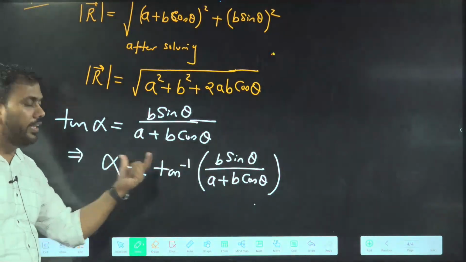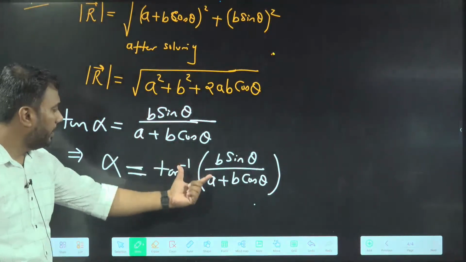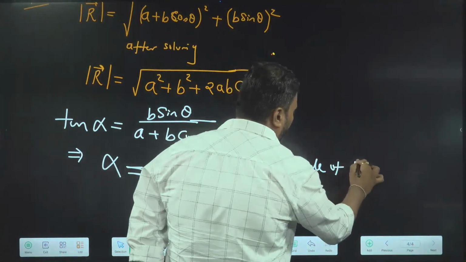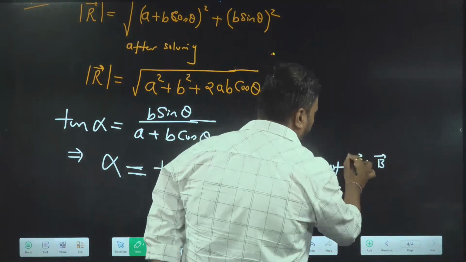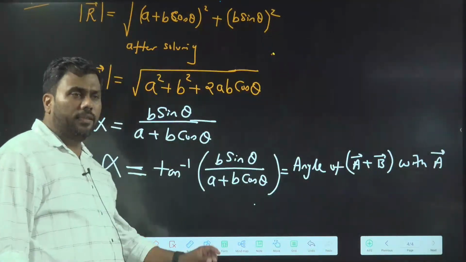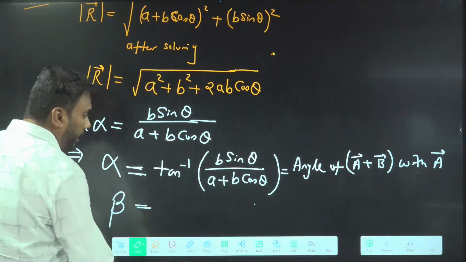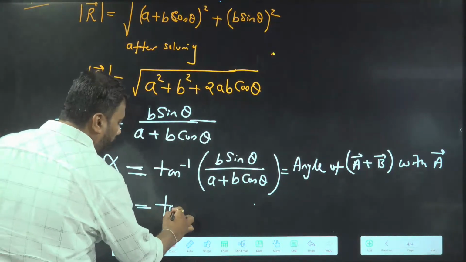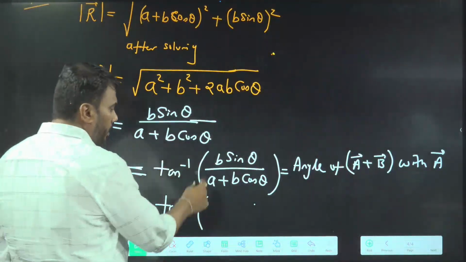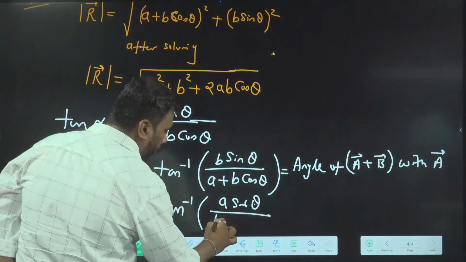So using that, we can give you the direction of the resultant with the A vector. Angle of resultant with A vector. What is this? Angle of A plus B vector with A vector. And similarly, now you need to think on your own how to get the beta. I will give you the formula. The formula is simple. Just interchange A and B: B to A and A to B.